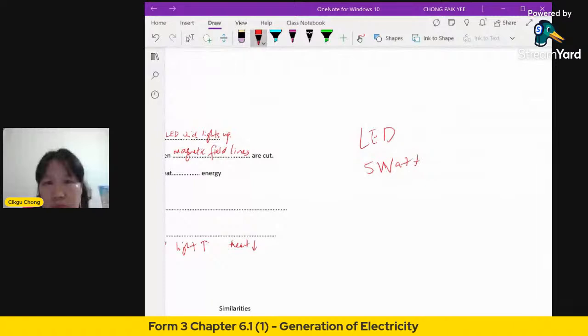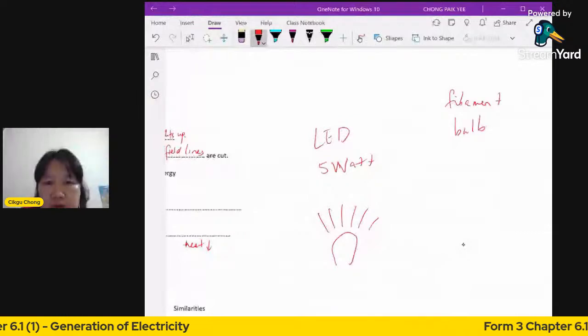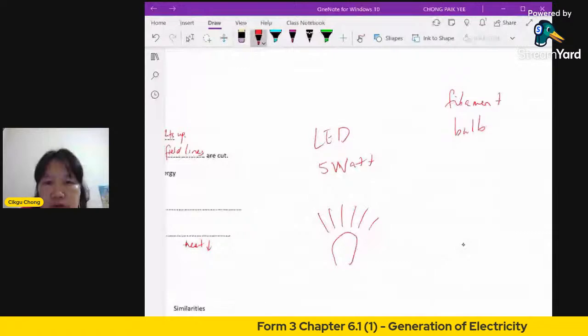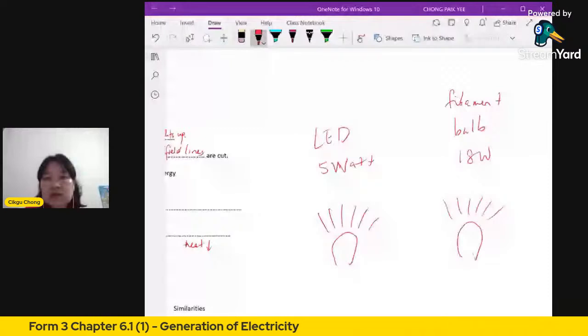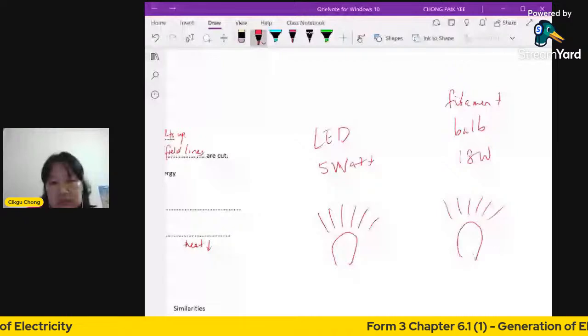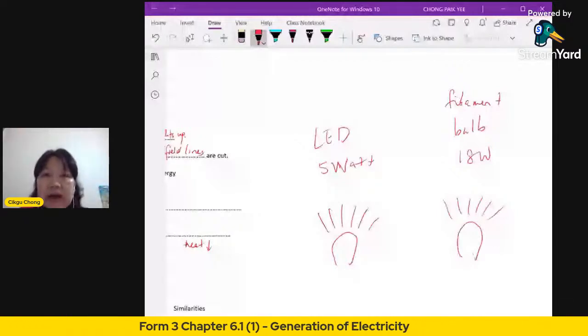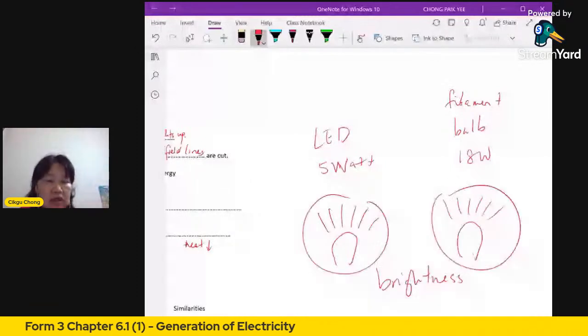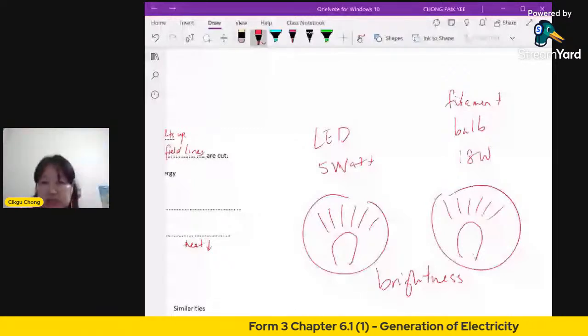In order to produce the same brightness with your filament bulb, you may need to use more power, let's say 18 watts. You see, you use more power to produce the same brightness. So you see, the LED will be saving more energy because you use less power, less electricity, to produce the brightness. Okay, so that's what it means by efficient, and also it is power saving.